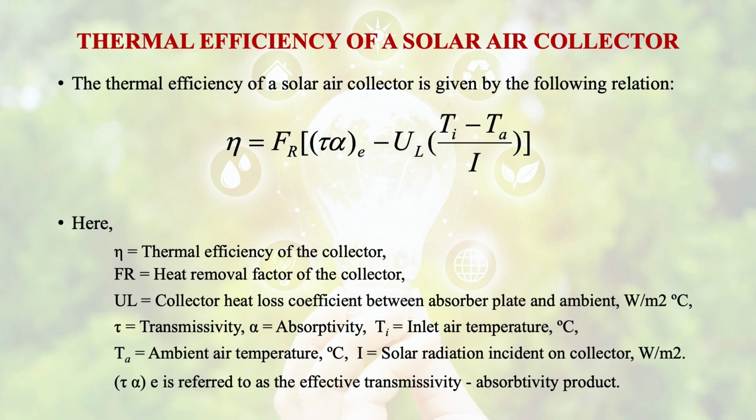The tau alpha e is referred to as the effective transmittivity absorptivity product, where tau is transmittivity and alpha is absorptivity. Collectively we call it the effective transmissivity absorptivity product. So let us discuss how the heat removal factor of the collector is calculated.